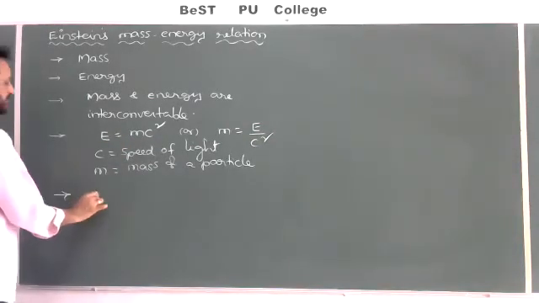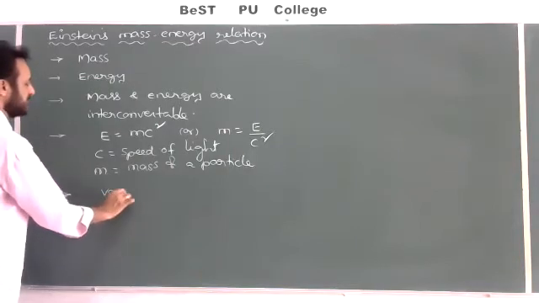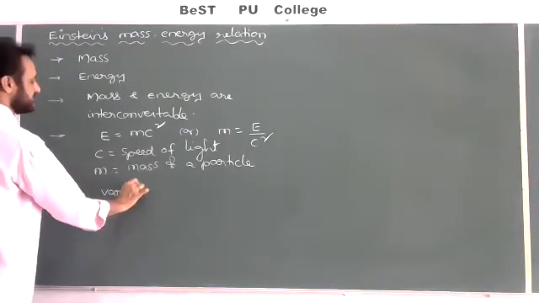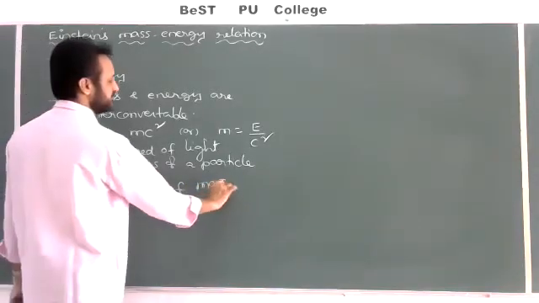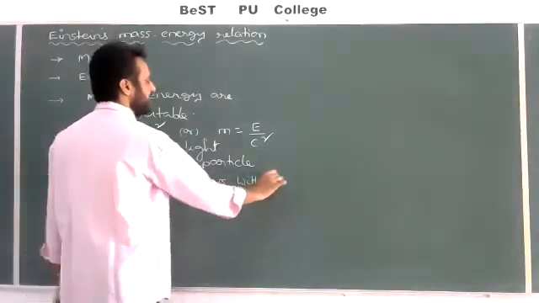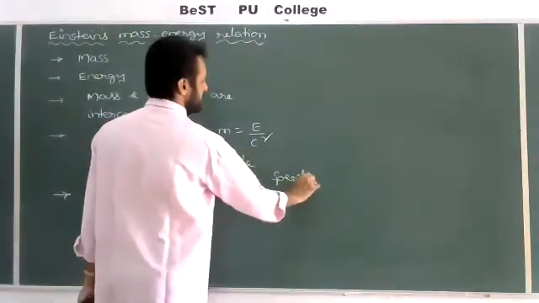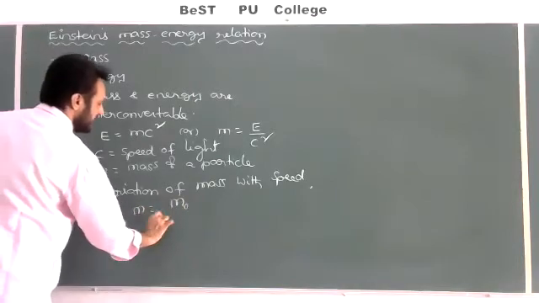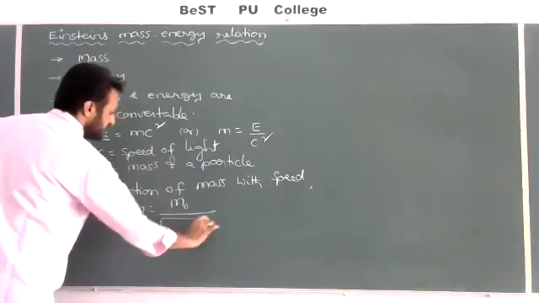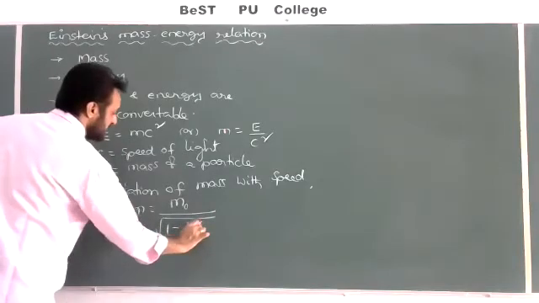Now, the variation of mass with speed, how the mass of a body changes. The general formula is M is equal to M naught by square root of 1 minus V square by C square.